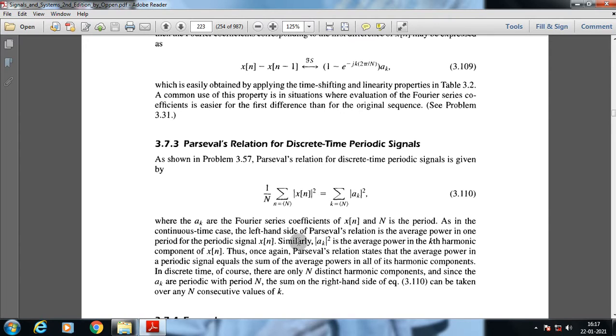As in the continuous time case, the left hand side of the Parseval relation is the average power in one period of the periodic signal. Similarly, mod a suffix k square is the average power in the kth harmonic component of x of n. Thus, once again, the Parseval relation states that the average power in a periodic signal equals the sum of the average powers in all of its harmonic components. In discrete time, of course, there are only N discrete harmonic components, and since the a suffix k are periodic with period N, the sum on the right hand side of this equation can be taken over any N consecutive values of k.